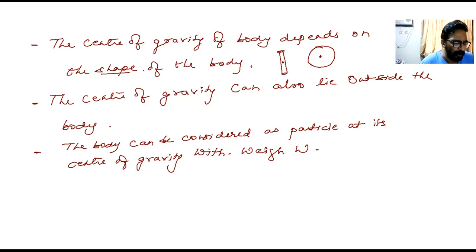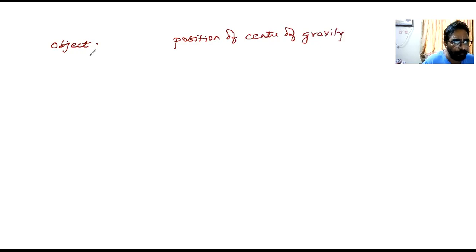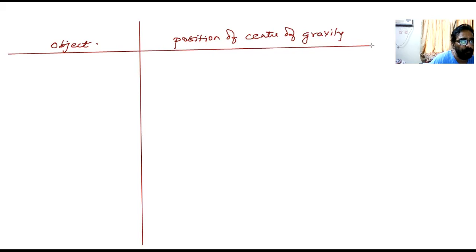So I'm making two columns: the object, meaning the name of the object, and here I'll write the position of the center of gravity of that object. Are you getting me here?